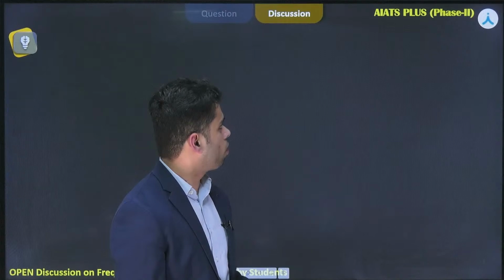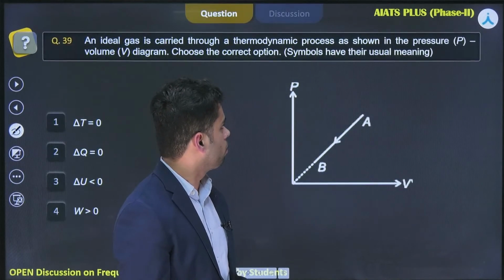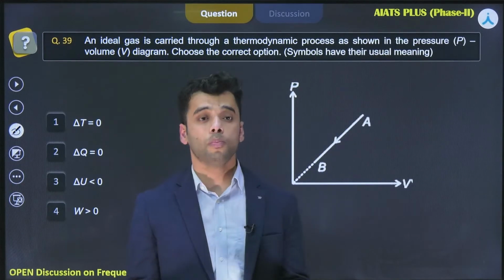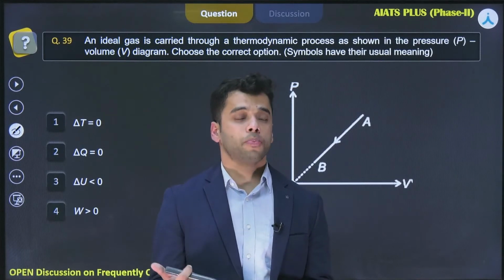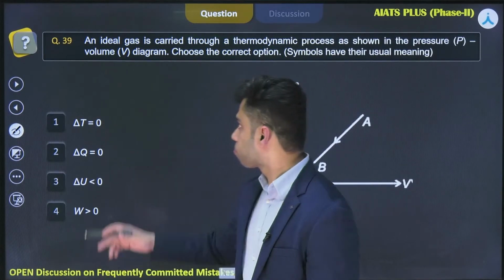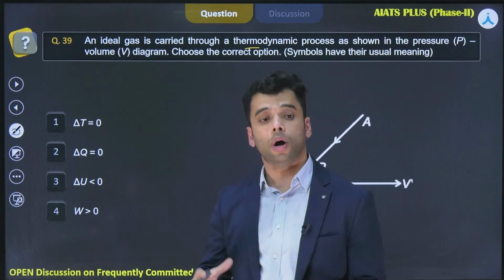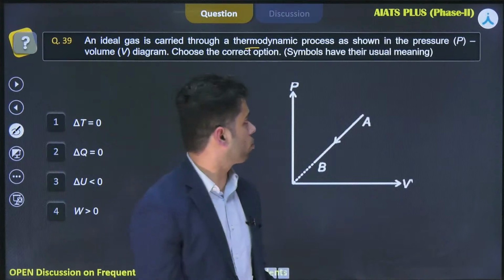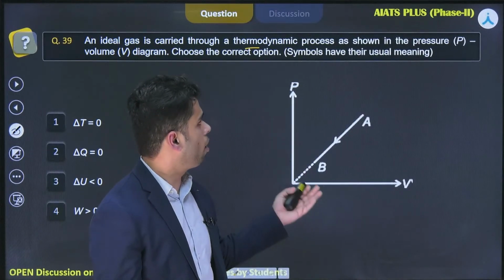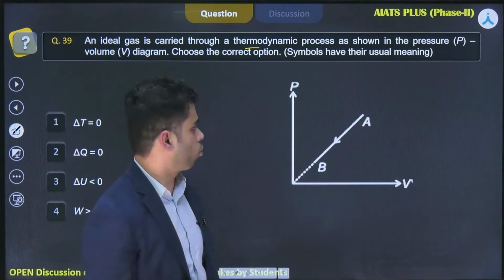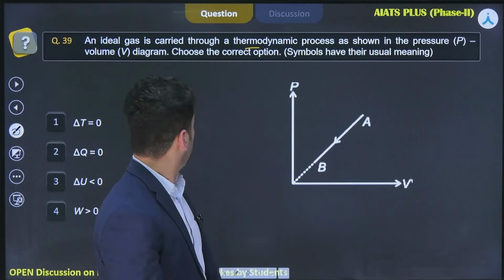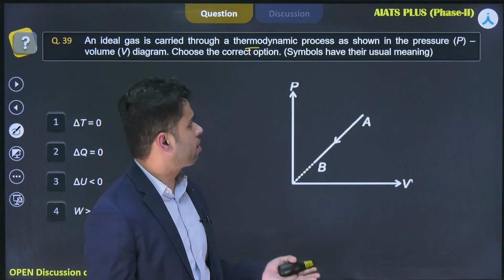Now let's move forward to the next problem. There you go. And this is the problem again on the chapter of thermodynamics. It says that an ideal gas is carried through a thermodynamic process as shown in the pressure volume diagram. You need to pick the correct option. Symbols have their usual meaning.